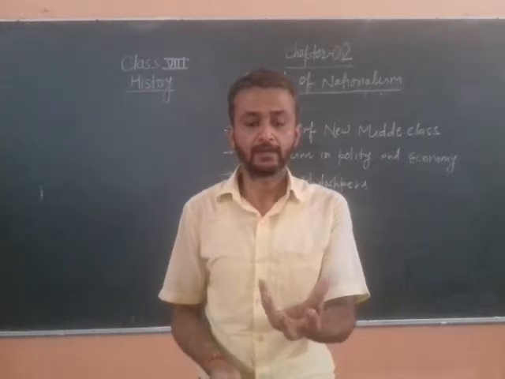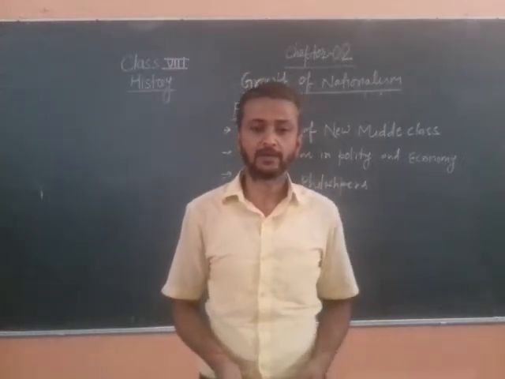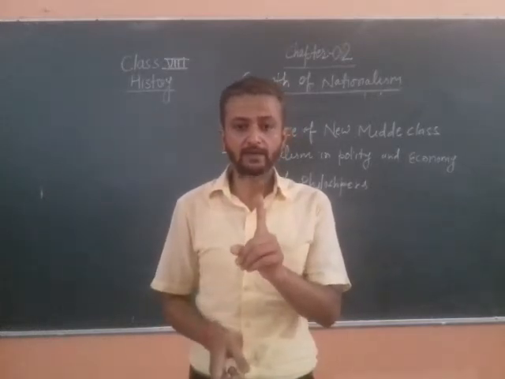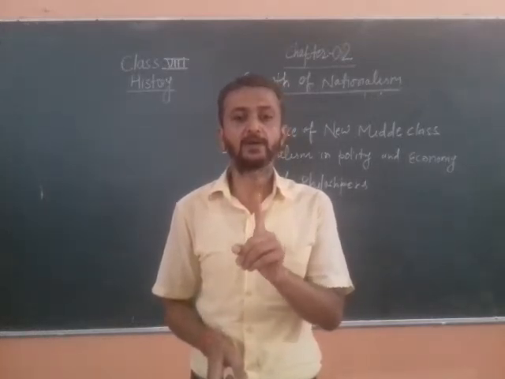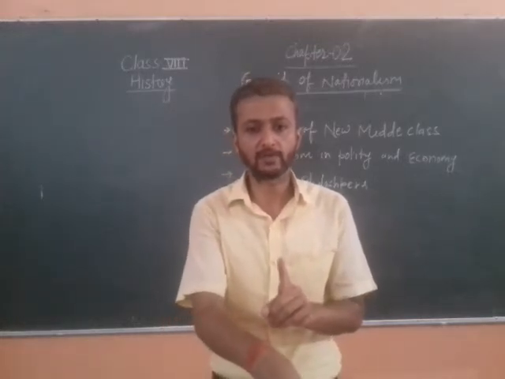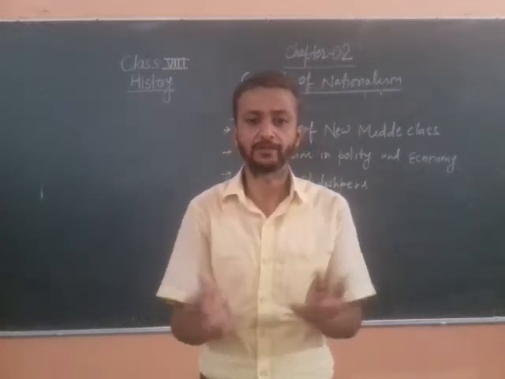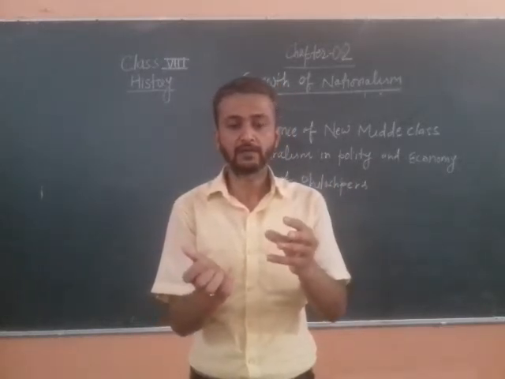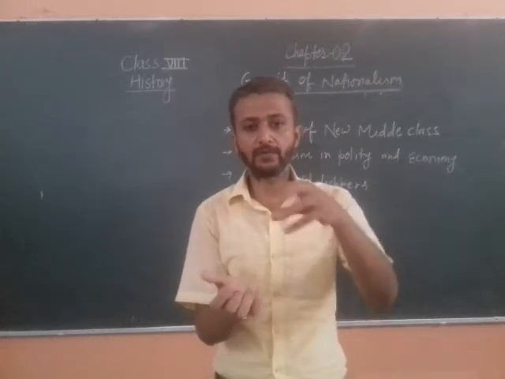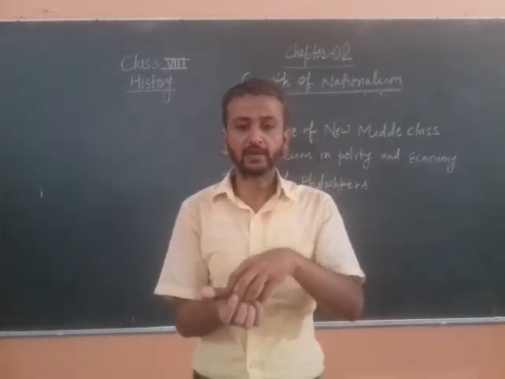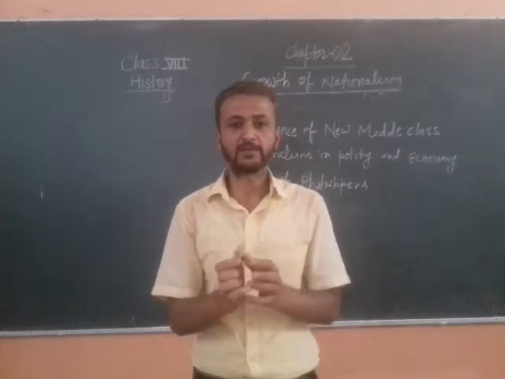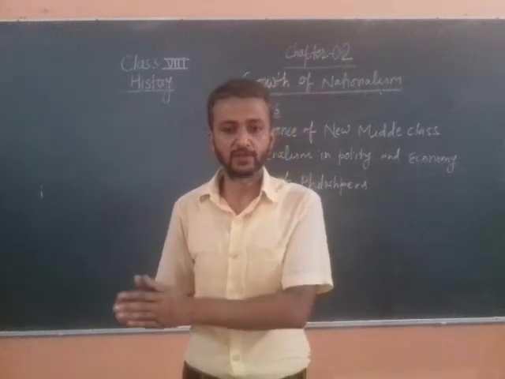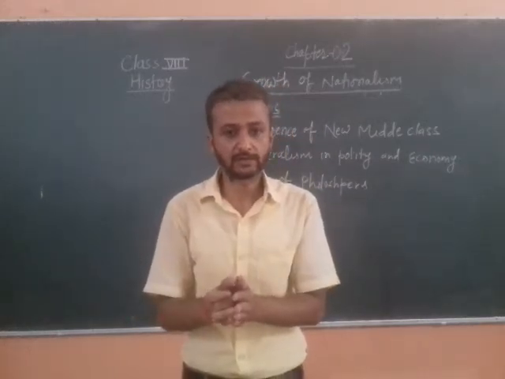Just take one example. In Austria-Hungary, there was an empire that was called the Habsburg Empire, that we don't have to read in our book. I am telling you just to make you understand. The Habsburg Empire was of Austria-Hungary, but in this empire, some states of Italy, some parts of France, some parts of Germany were included.